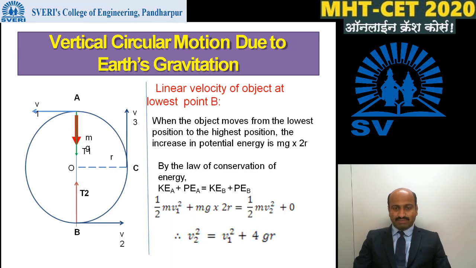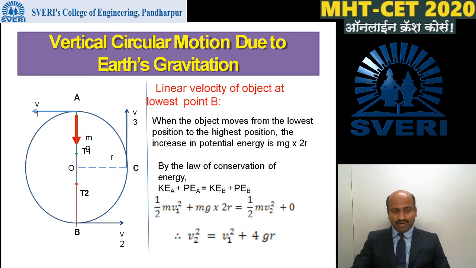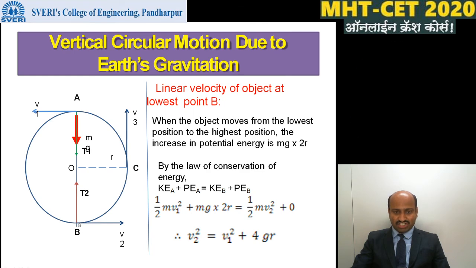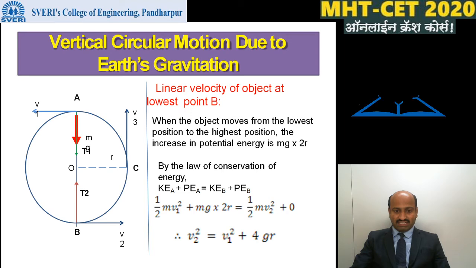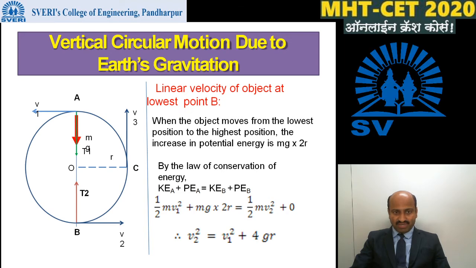Then find out the linear velocity at point B. Suppose the particle is at position B. In order to find its linear velocity at position B, we have to consider the law of conservation of energy.